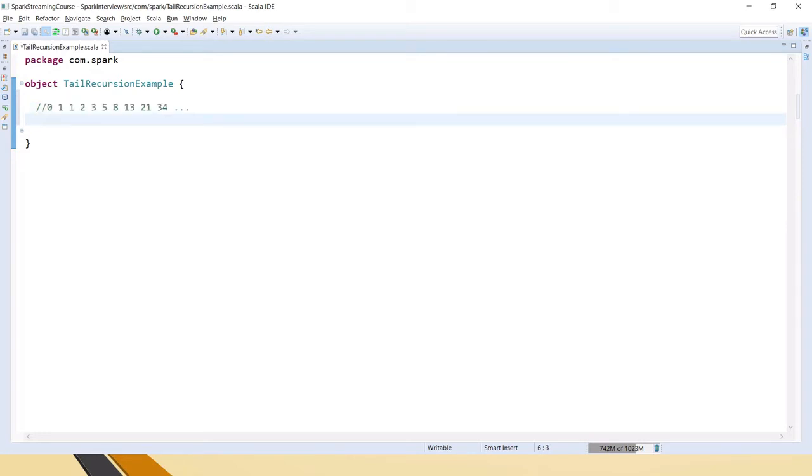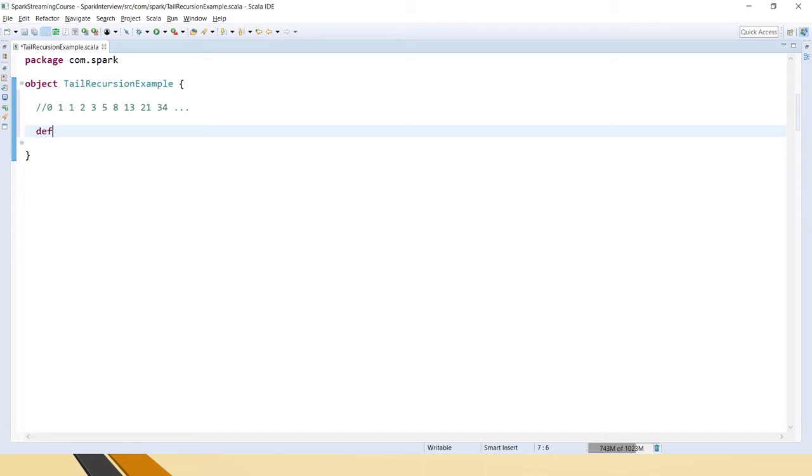So that's how it works. And if you notice here, every time it has to call itself, right? If you write it by calling multiple functions, instead of that we usually use recursion for the Fibonacci series. So now let's write the code for printing this series using the tail recursion.